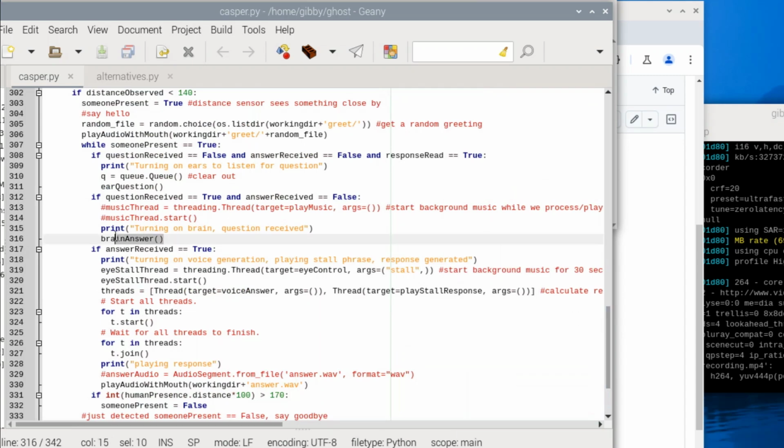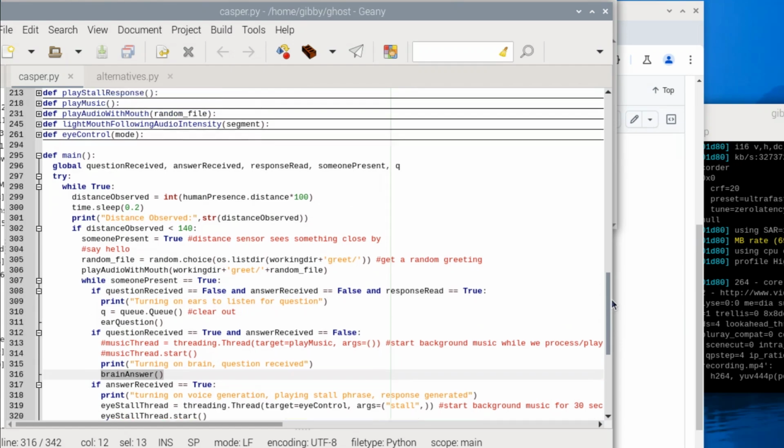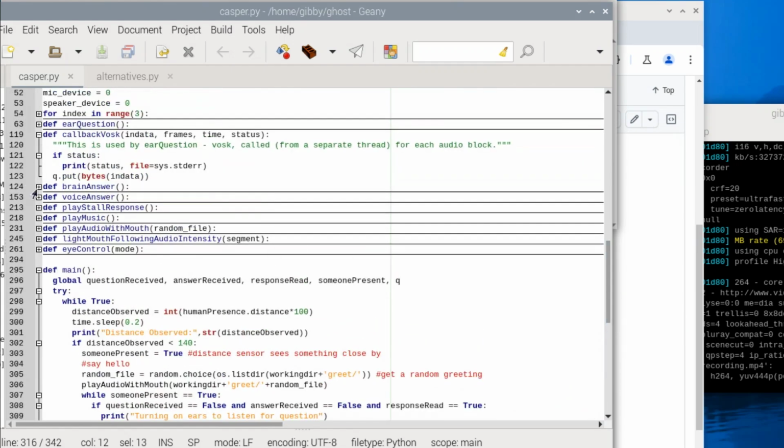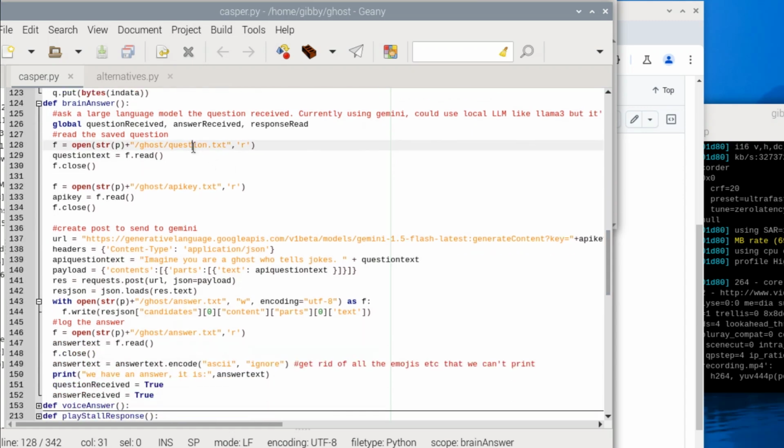So the second thing that we do here is what I call brain answer. I'm considering the large language model a brain. So this is the step where we go to the large language model. If we look up here at the brain answer, all this does is it opens up the question.txt, reads it in, gets the API key, reads it in, and then it generates a request.